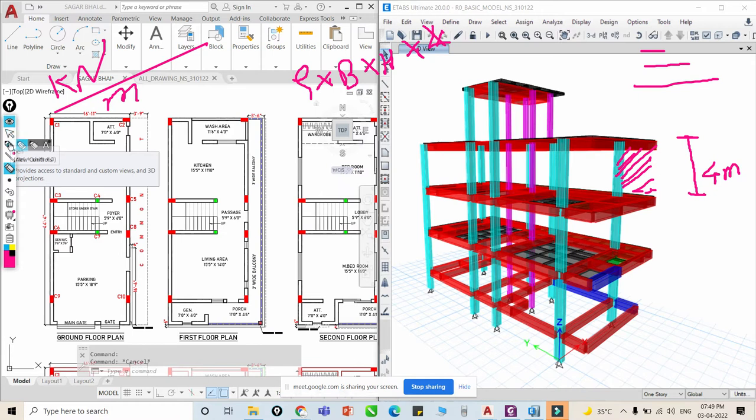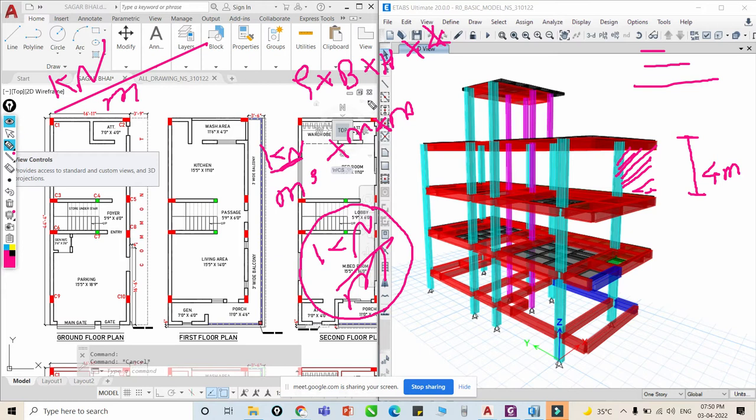So the unit of the density will be kilonewton per meter cube. Okay, we will multiply by width in meter and height in meter. So once we cancel out this, we get kilonewton per meter, which is our loading, right? This is our UDL load.